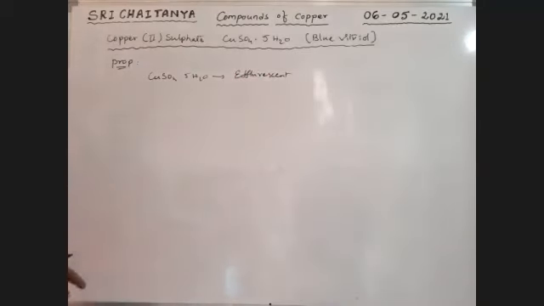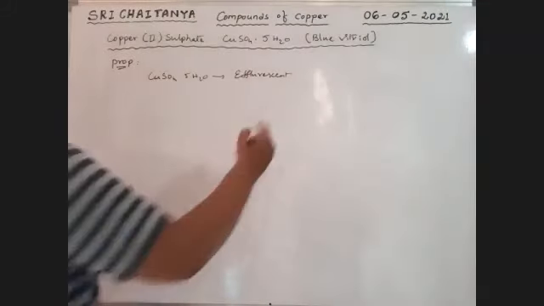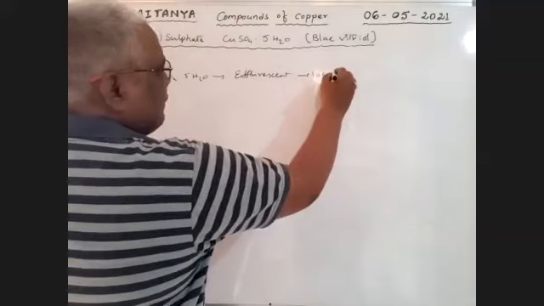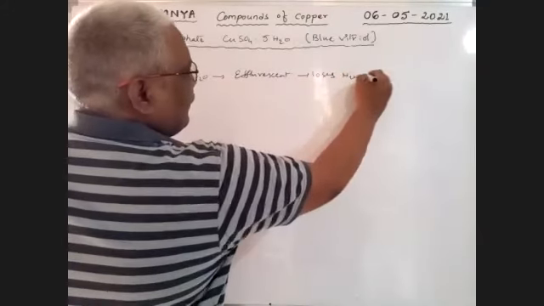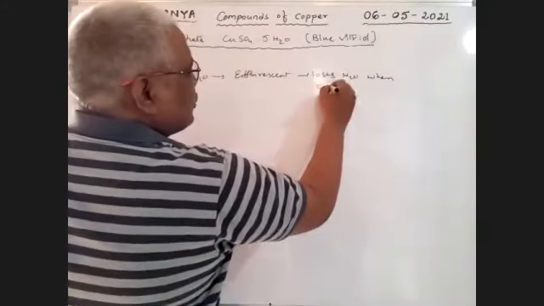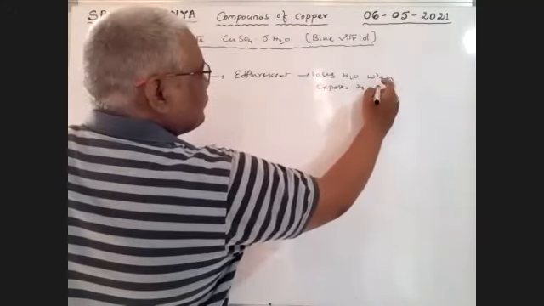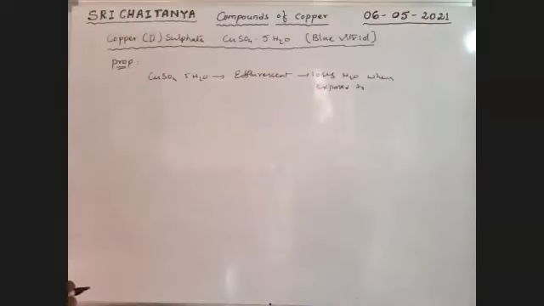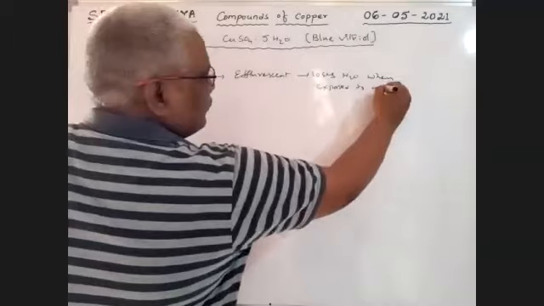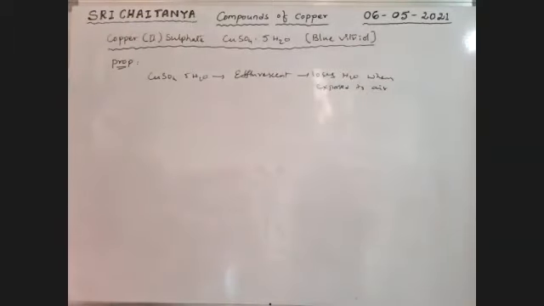What is the meaning of efflorescent? Losing water. It loses water when exposed to air.